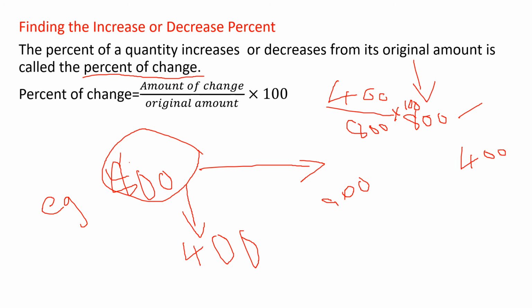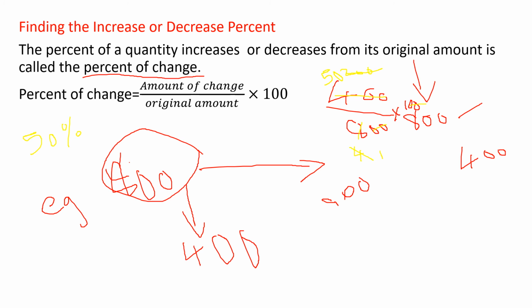Now cancel it. These two zeros get cancelled. Then we can cancel it by the 2 table, right? 2 twos are 4. We write 2 zeros. Then 4 twos are 8. Then we can cancel by 4. 1 four is 4, and 5 fours are 20, so 50. So what is the percentage of change? 50 percent. This is how we do the problems.